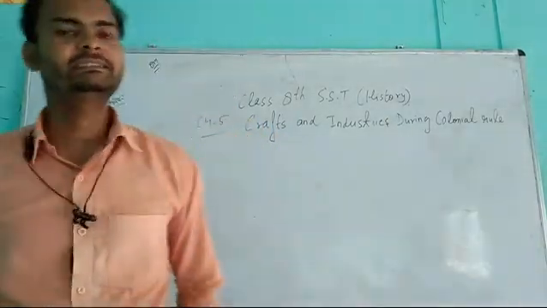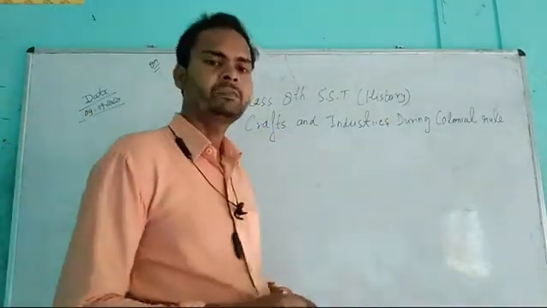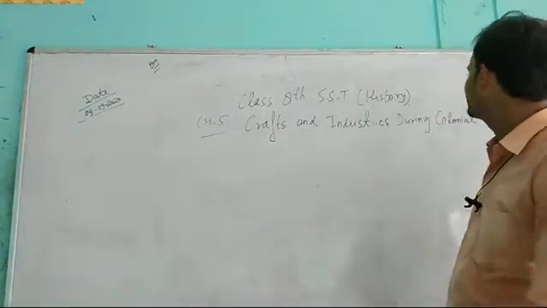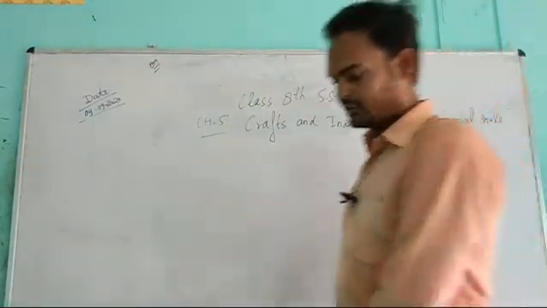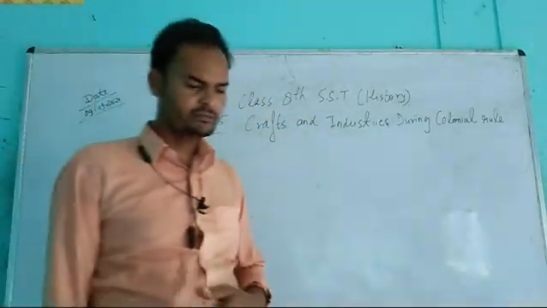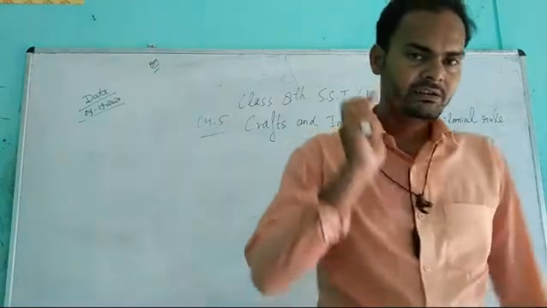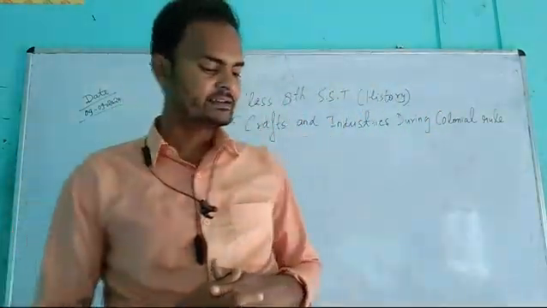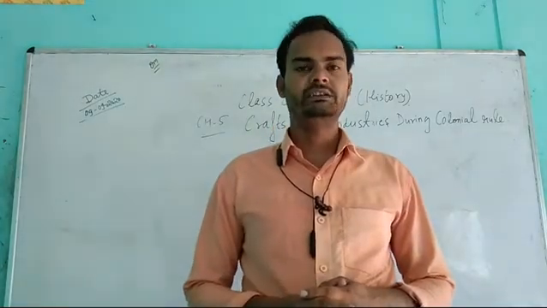It's a new video of class 8 SST history, and in that we are forwarding our chapter 5, Crafts and Industries during Colonial Rule. So students, in the previous video, we discussed up to deurbanization on page number 58 in your course book.